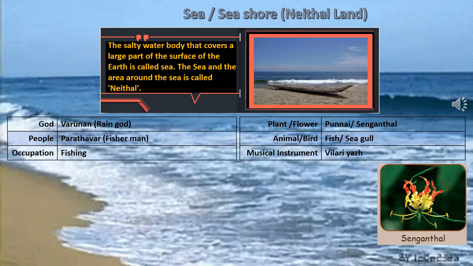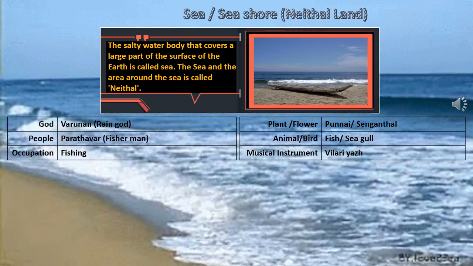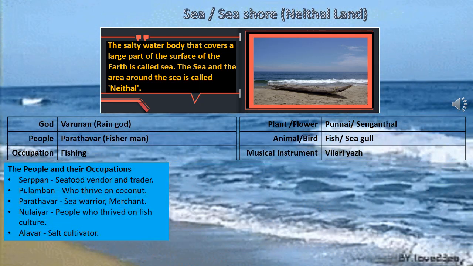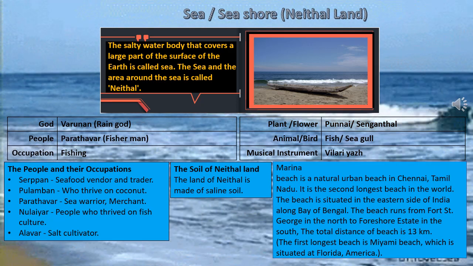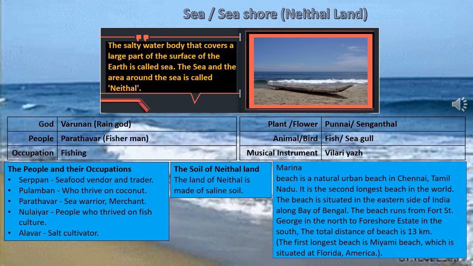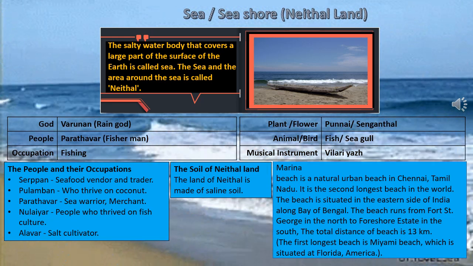Now here the important part is Marina Beach. Marina Beach is in Chennai, Tamil Nadu, and it is the second longest beach in the world. And it is situated on the eastern side of India along the Bay of Bengal.